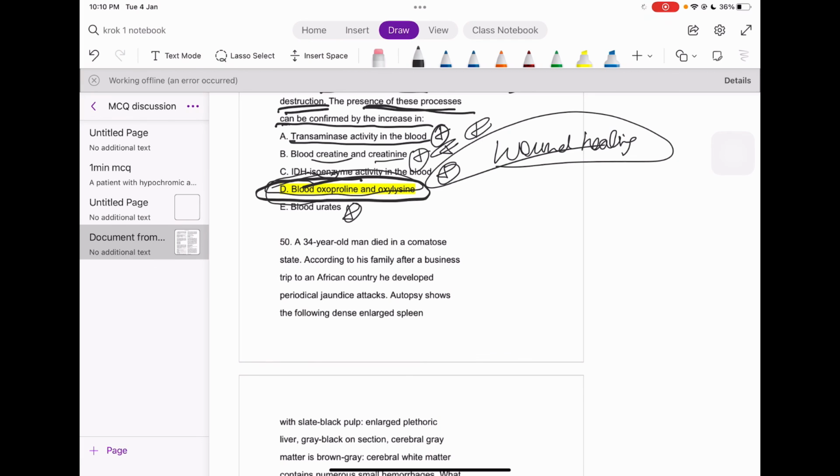Now see what happened here: a 34-year-old man died in a comatose stage. According to his family, after a business trip to an African country, right?